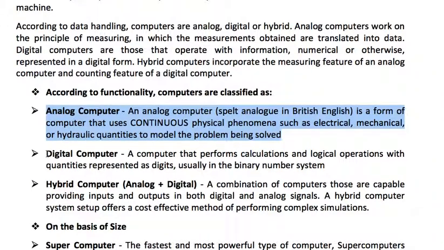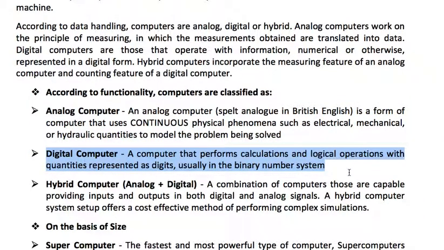Then a digital computer is a computer that performs calculations and logical operations with quantities represented as digits, usually in the binary number system.